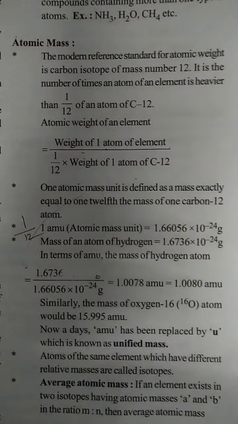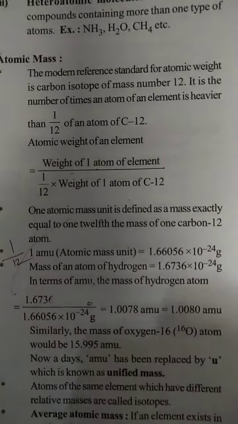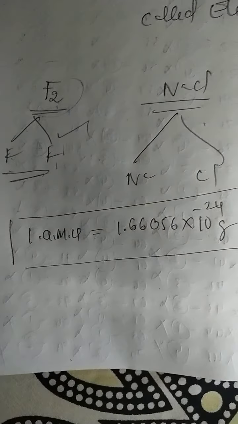The important point here is the value of AMU. One atomic mass unit is equal to 1.66056 into 10 to the power of minus 24 grams. This is the one AMU value.